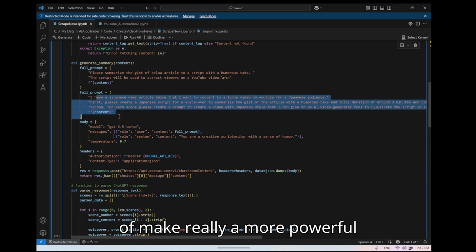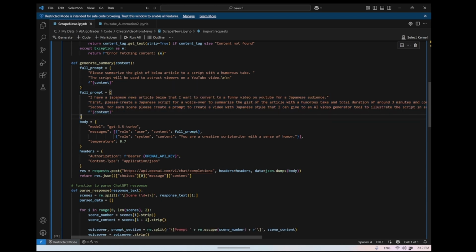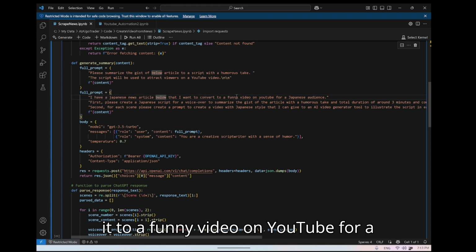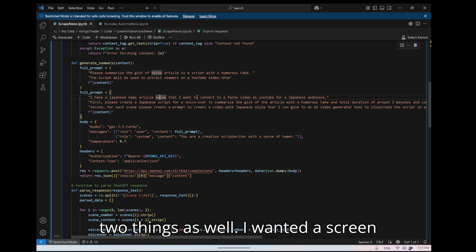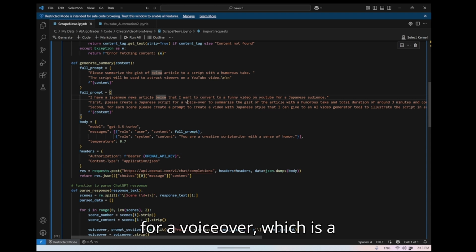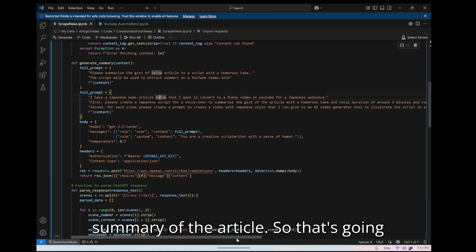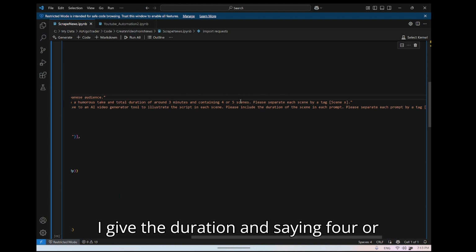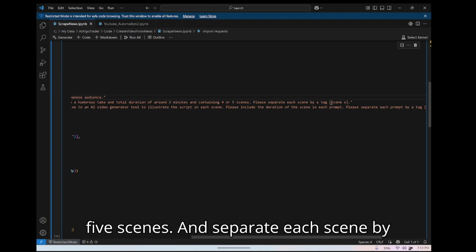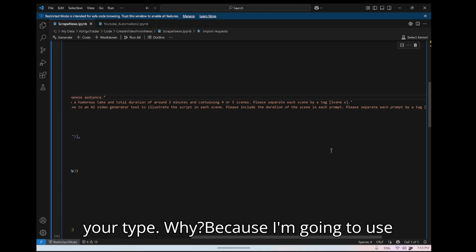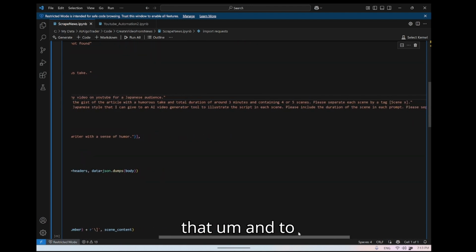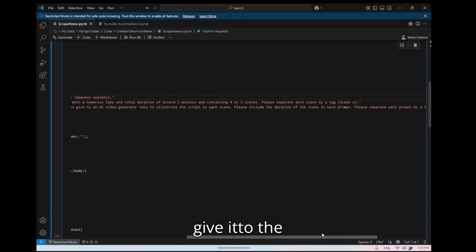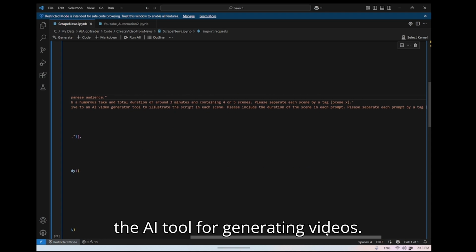So I decided to make a more powerful prompt. I want to convert it to a funny video on YouTube for Japanese audience. And I wanted two things as well. I wanted a script for a voiceover, which is a summary of the article. So that's going to represent the contents of the article. I give the duration and say 4 or 5 scenes and separate each scene by your tag. Why? Because I'm going to use that and give it to the AI tool for generating videos.